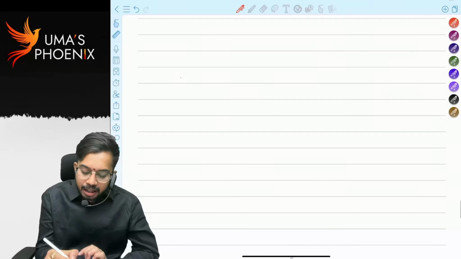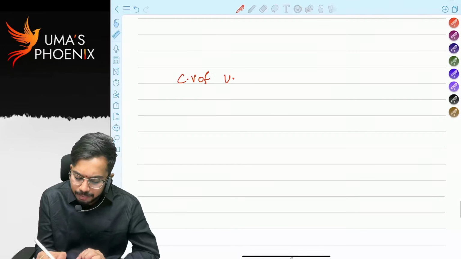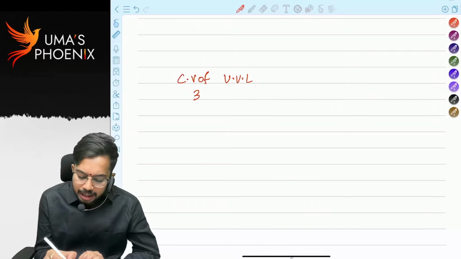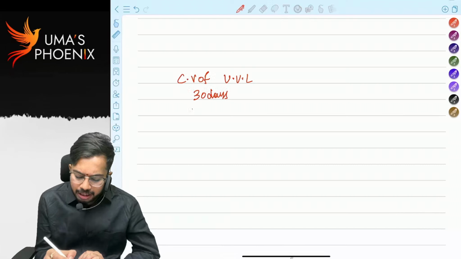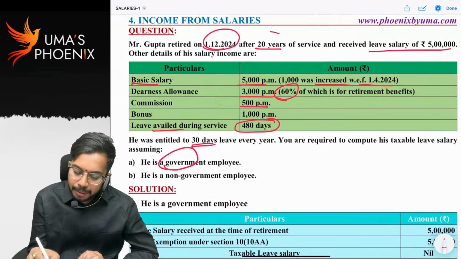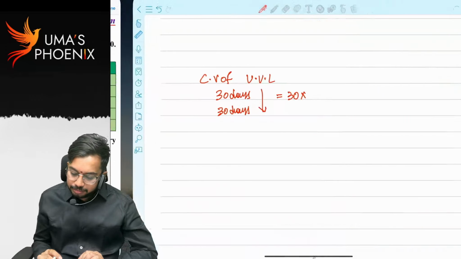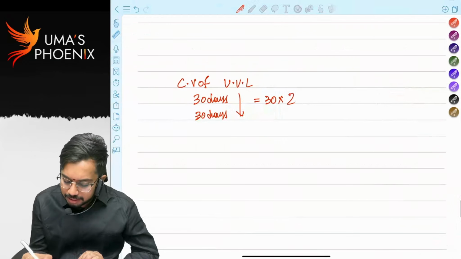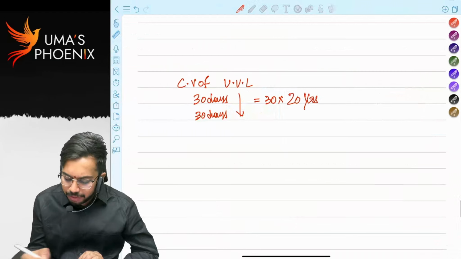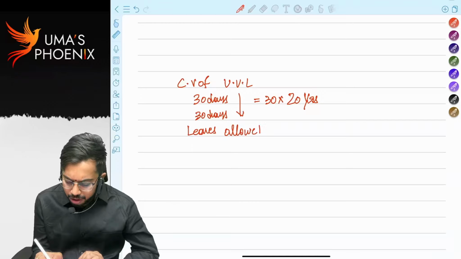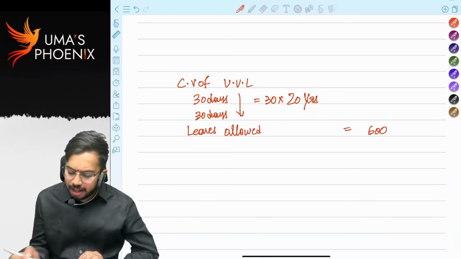So shall we calculate cash value of unutilized leaves? 30 days as per organization policy. As per income tax also 30 days, right? Whichever is lower means 30 days. How many completed years? He completed 20 years, right? Sorry, 20 years. So how many leaves are allowed? 20 into 30, 600 leaves are allowed.